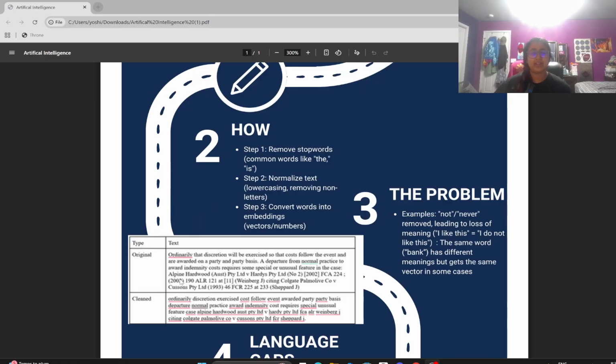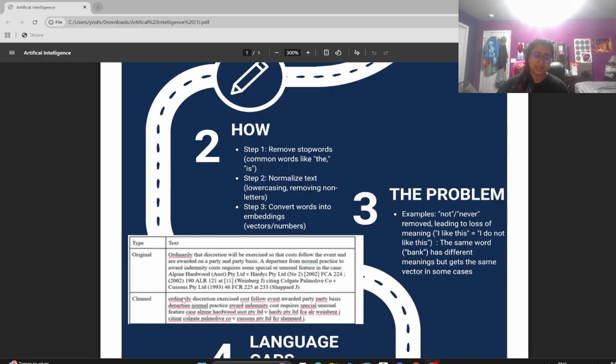For example, right here we have text from a project of mine. I took an excerpt from an Australian court case. Actually, my project was 50,000 Australian court cases, but in this instance, I just have the one. So it would take this text: "Ordinarily, that discretion will be exercised so that costs follow the event and are awarded on a party-to-party basis, and so on."